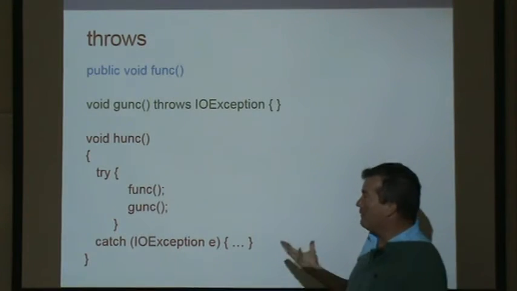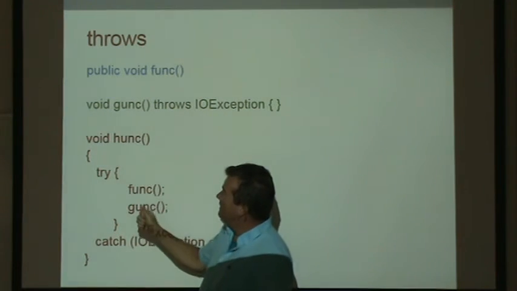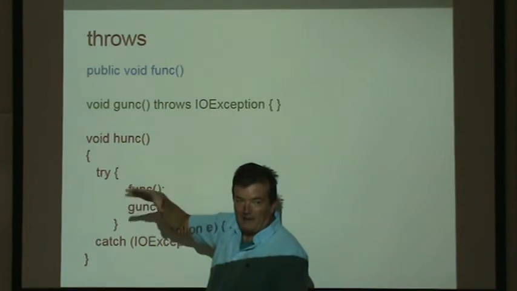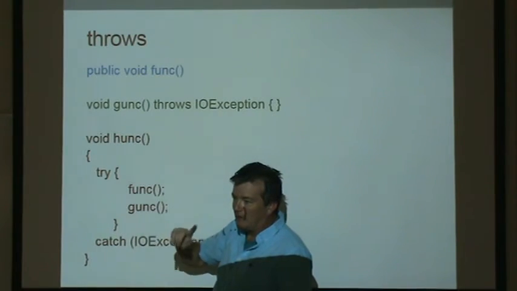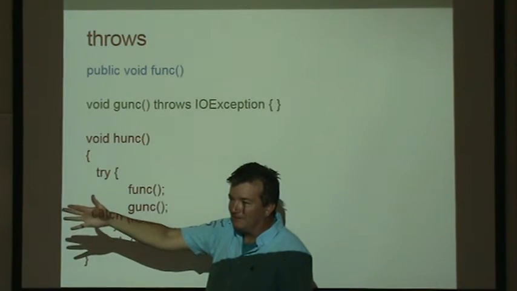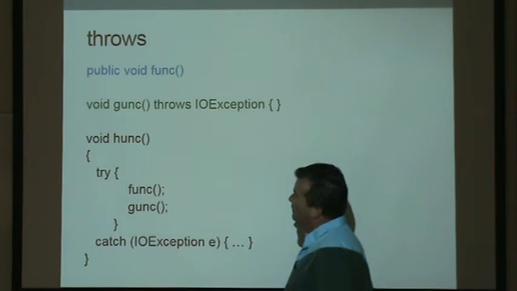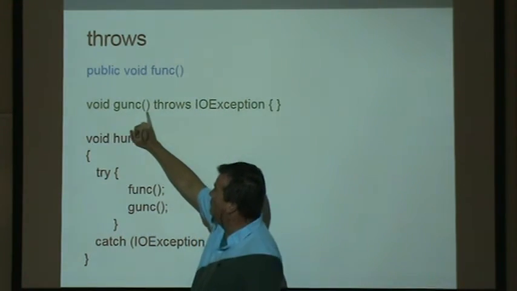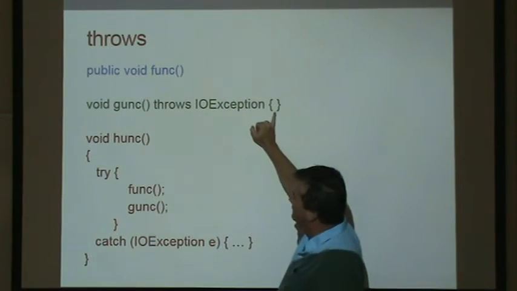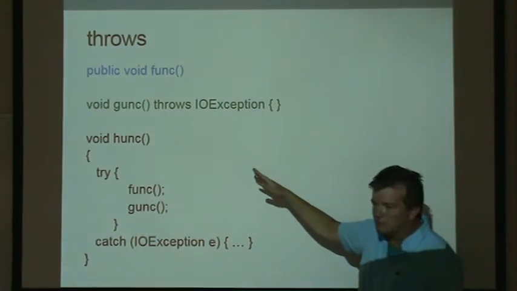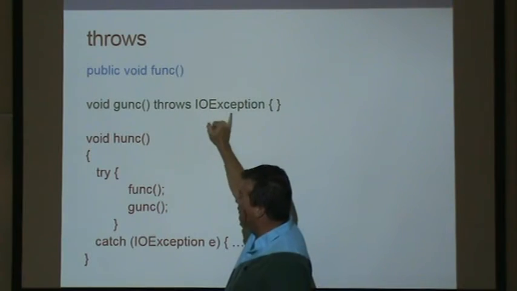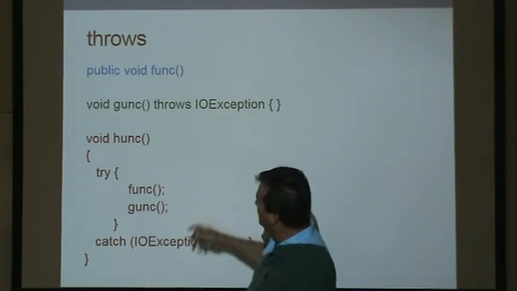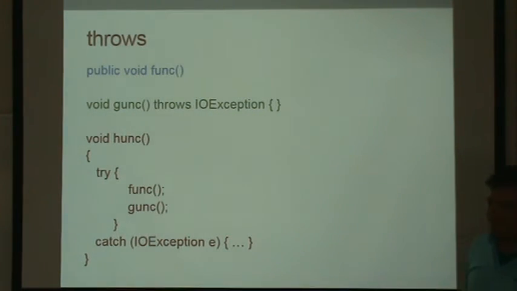So we might want to add a mechanism that says, I'm going to be opening files, which means file not found is a very likely problem. I want to warn you, you better handle it. Something like that. So there's a throws keyword in Java. You could say a function, FUNC, throws this exception. I'm going to be opening files and closing files and saving files, and stuff may be going wrong. If you want to use me, this is something that you better handle.